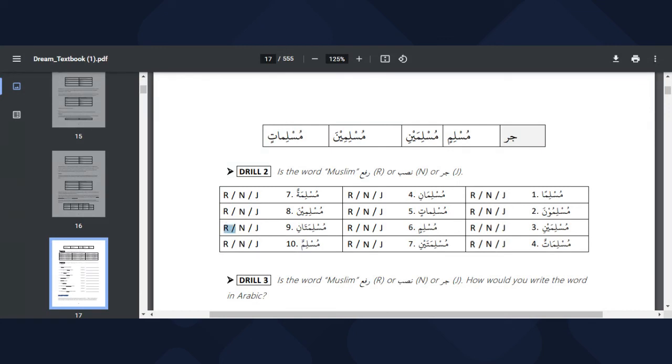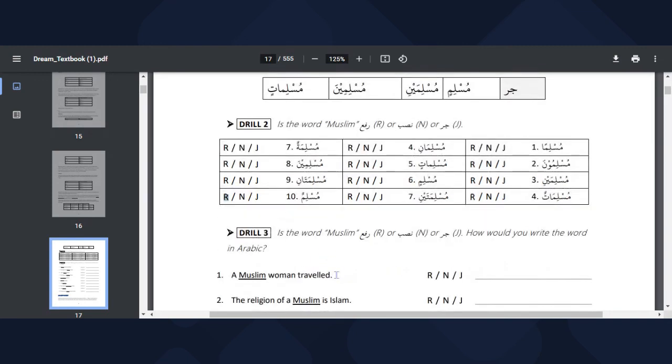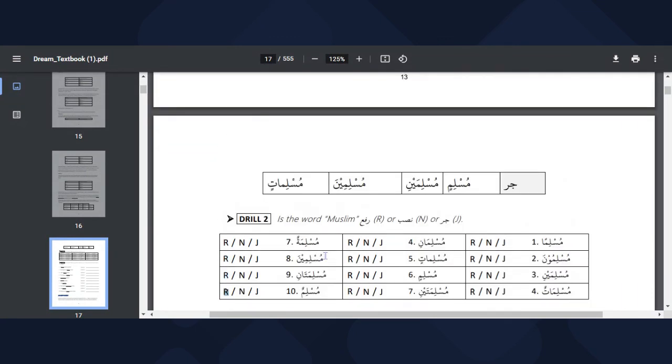The last one, Muslimun. Yeah, if anybody wakes you up from your sleep, you should be able to tell this one straight away. What is the word Muslimun: rafun, nasib or jar? It's simple. Rafun. So this one is straight away rafun, and that's all. So I've treated drill 3 in the fourth version.